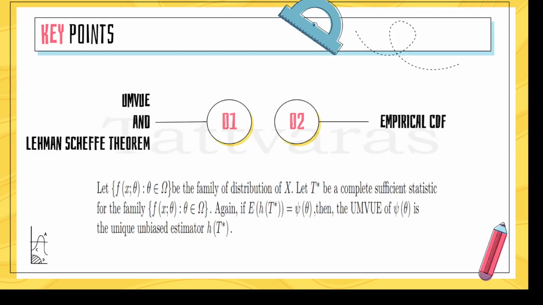So, what is the Lehmann-Scheffe theorem? Let F_theta, theta belongs to Omega, be the family of distributions of X. Let T star be a complete sufficient statistic for the family. Again, if the expectation of h of T star equals psi of theta, then the UMVUE of psi of theta is the unique unbiased estimator h of T star, and this is given by the Lehmann-Scheffe theorem.